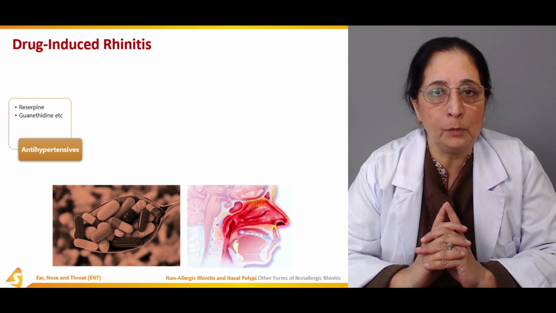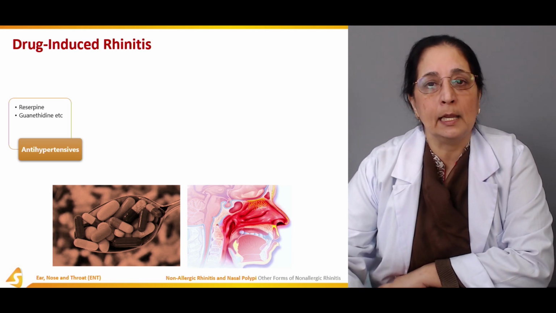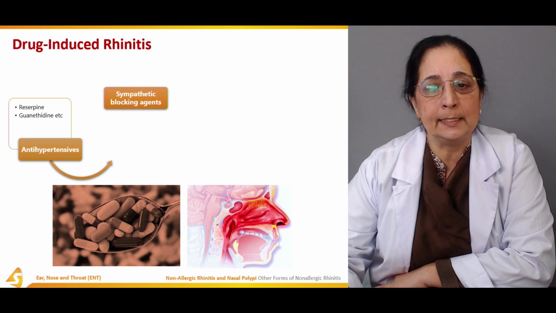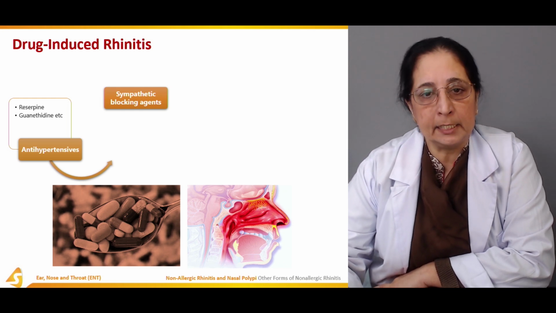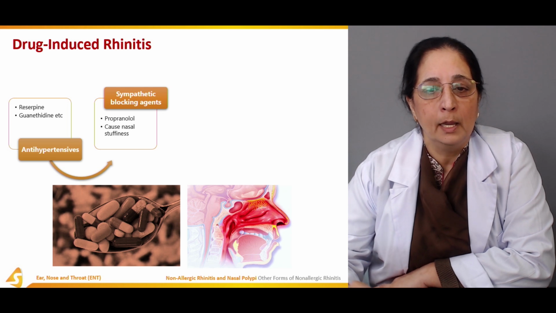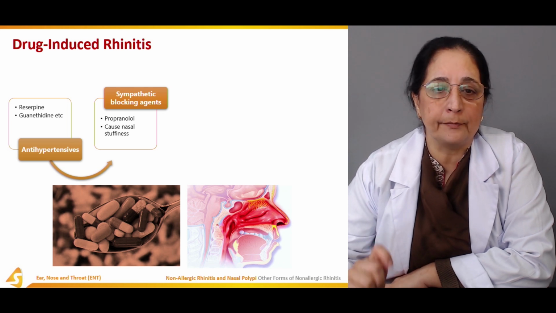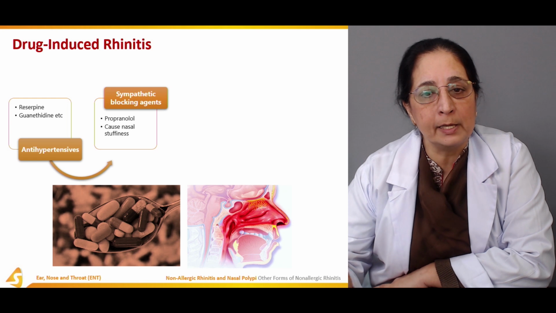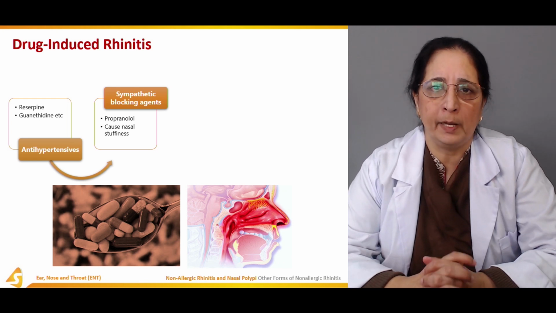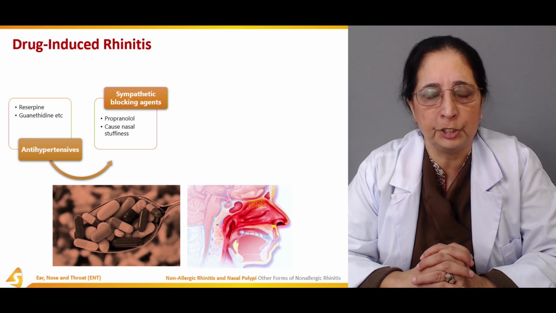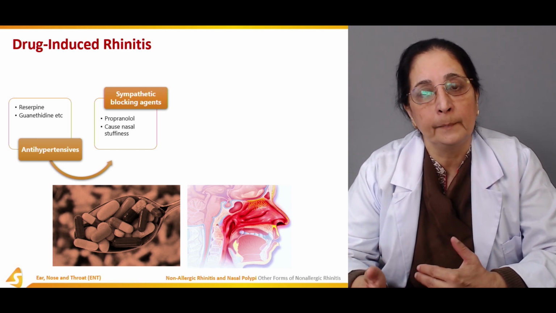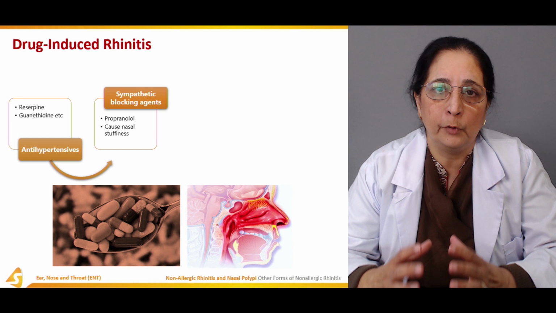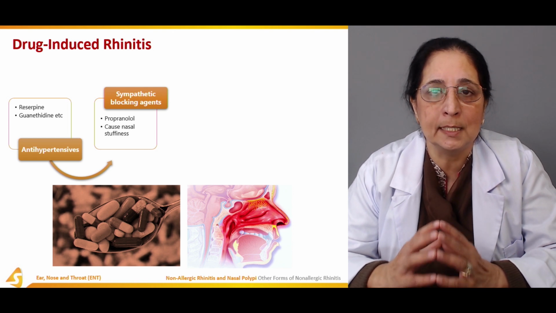So reserpine and guanethidine are the antihypertensives that have this effect. Other medicines, we have sympathetic blocking agents, like propranolol, and this can cause nasal stuffiness. Propranolol is commonly used by different patients for blood pressure, and for heartbeat abnormalities and to calm the heart. So propranolol causes nasal stuffiness.